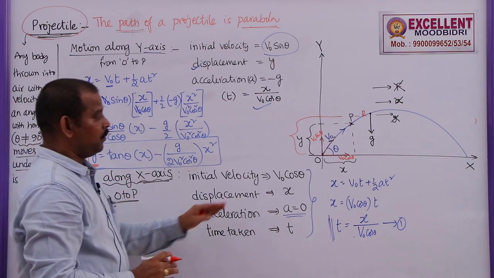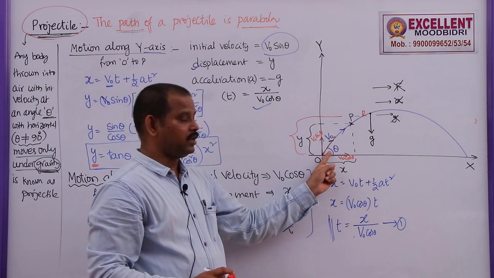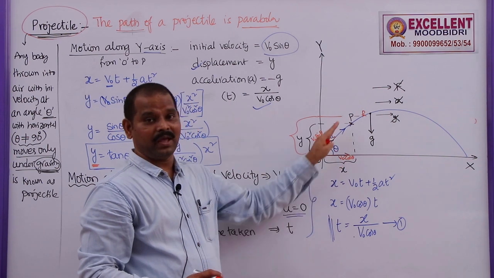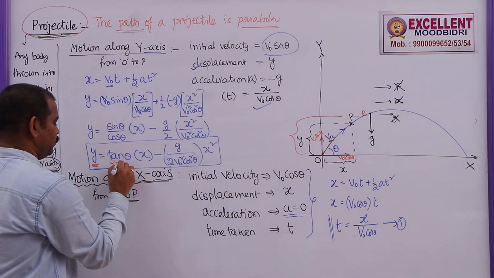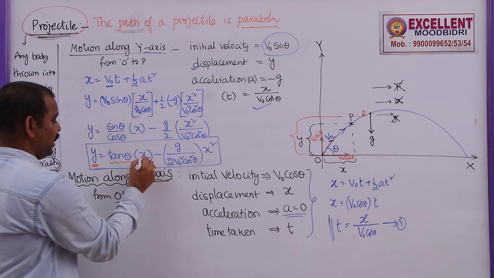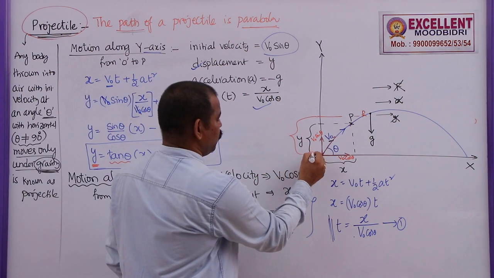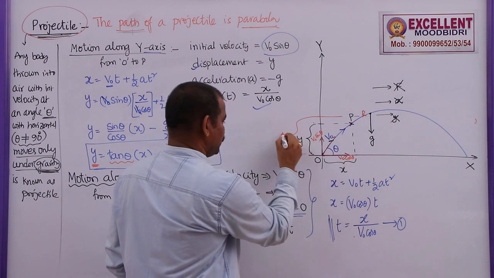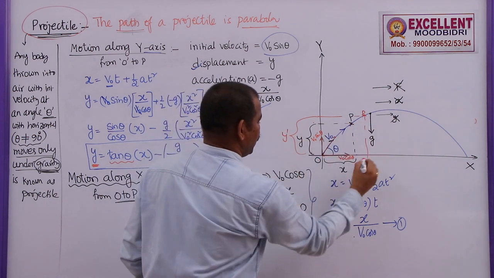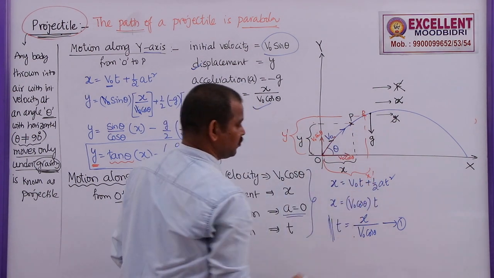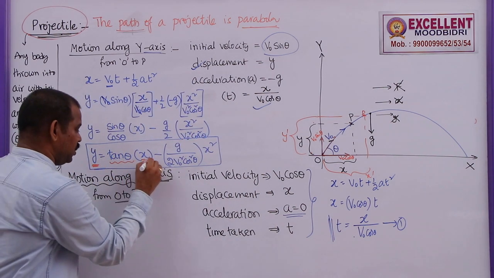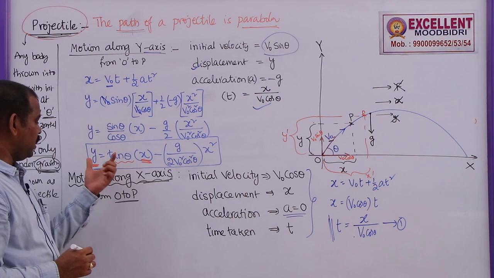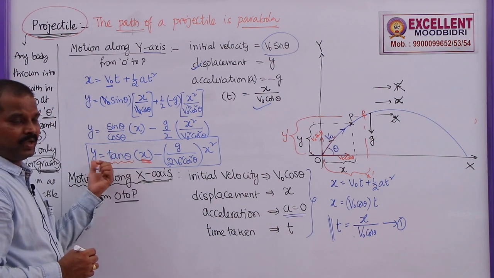Tan theta: the body is thrown at an angle theta initially. This angle, the initial angle of projection, never changes here. So, this is a constant, tan theta. Now, x: suppose you take y this much, this is x. If you take this as y dash, the corresponding x is also changing, x dash. So, that means y depends on x. So, this is also a variable. So, these are the variables here, y and x.